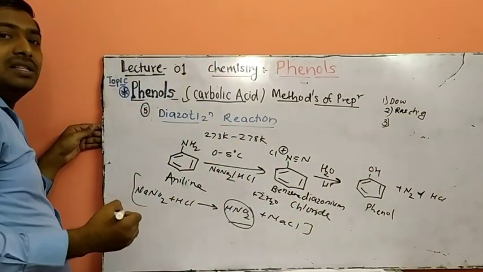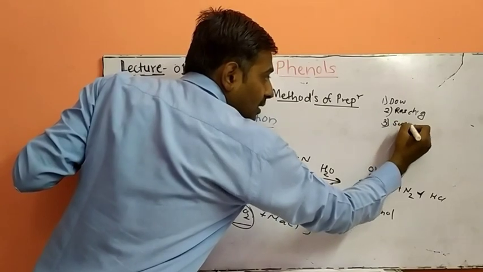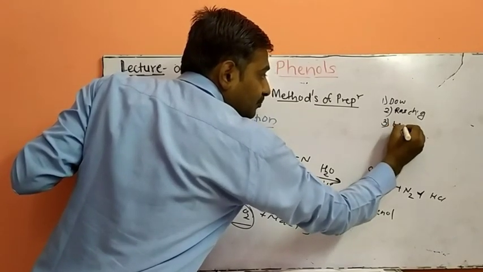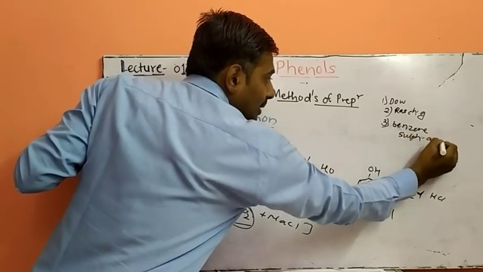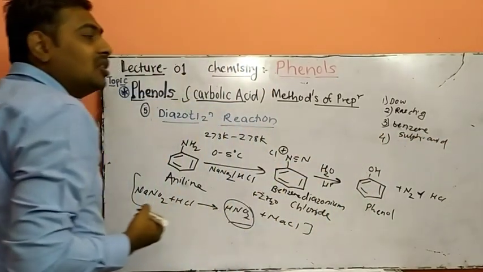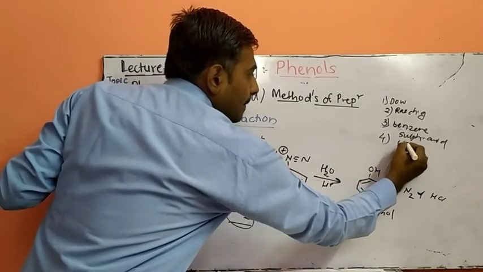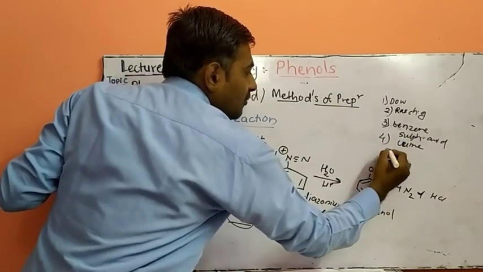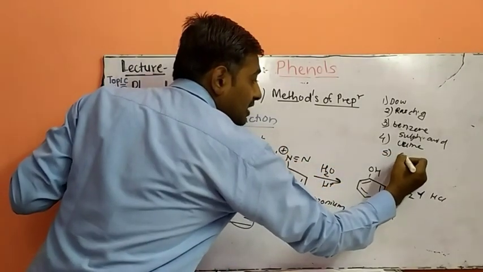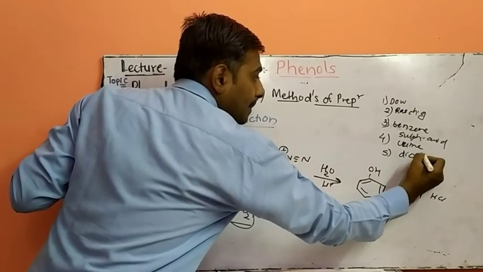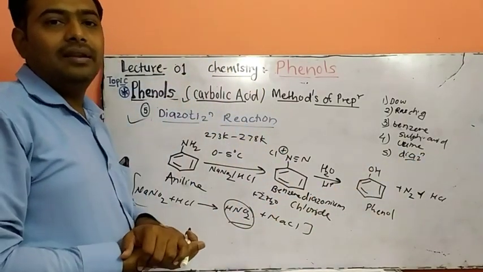The third method is preparation of phenol from benzene sulfonic acid. The fourth method is from cumene. And the fifth method is preparation of phenol by diazotization. So we have discussed 5 methods for preparation of phenol from different derivatives.